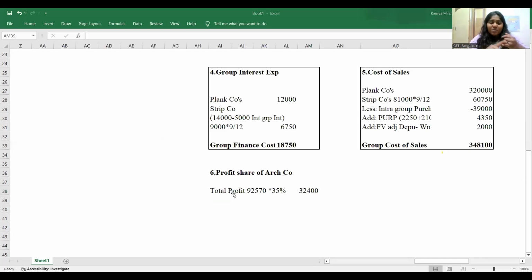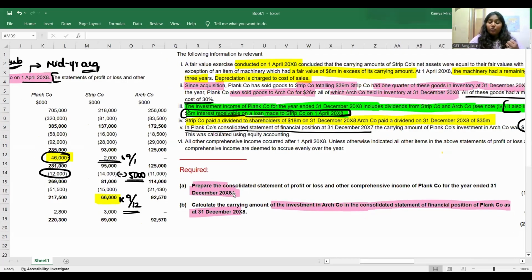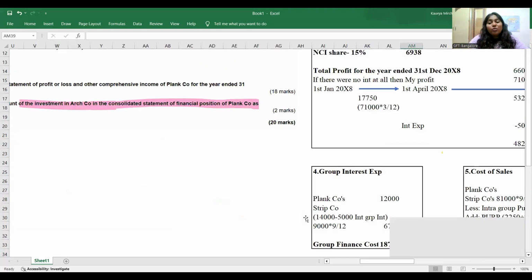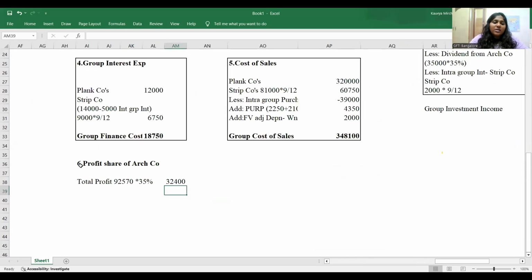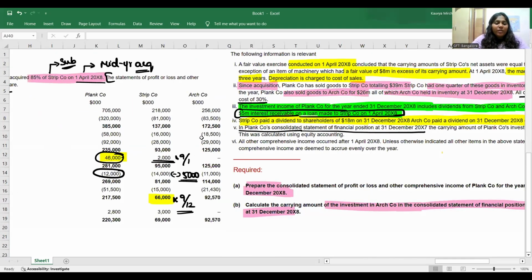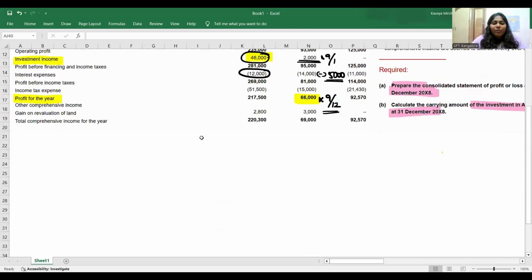Is there any adjustment? Do you see anywhere goodwill? Sorry, do you see any impairment loss? Do you see any PUP because the associate is selling? I don't think so. You don't even have to have working note for this, guys. Not required. Don't prepare. Okay. With this, can we prepare consolidated statement of P&L? Very much yes.